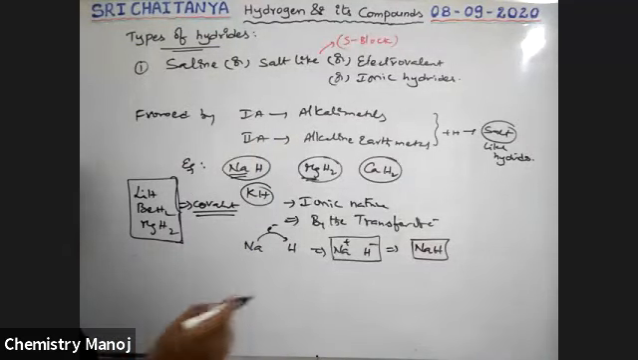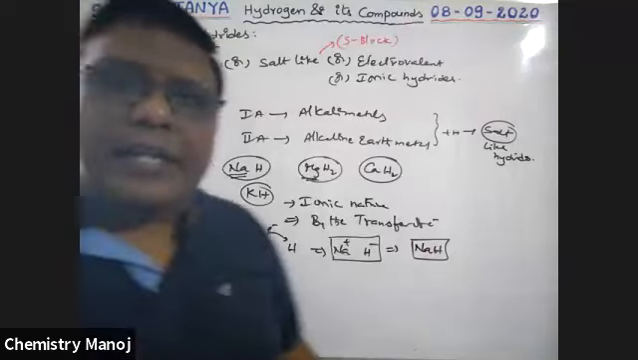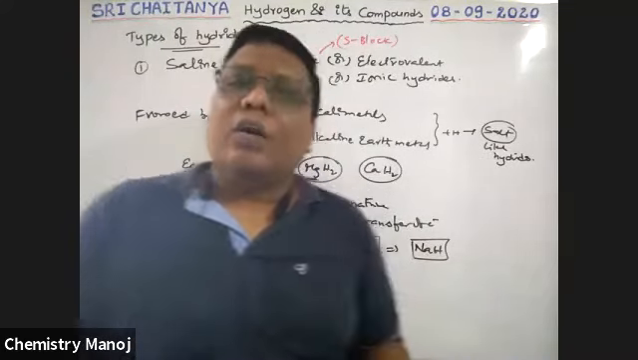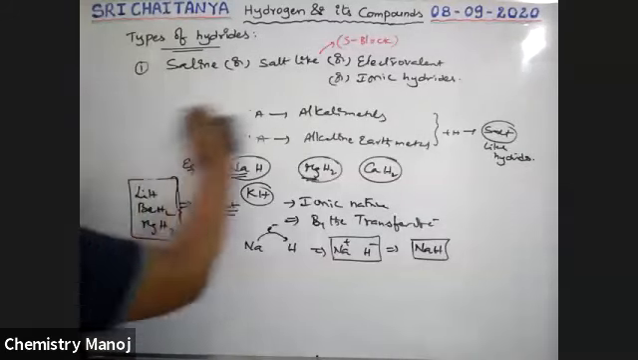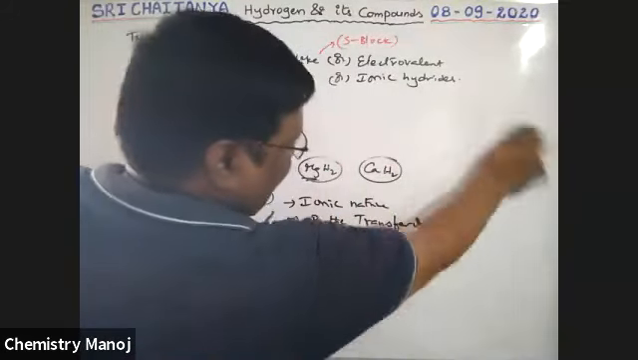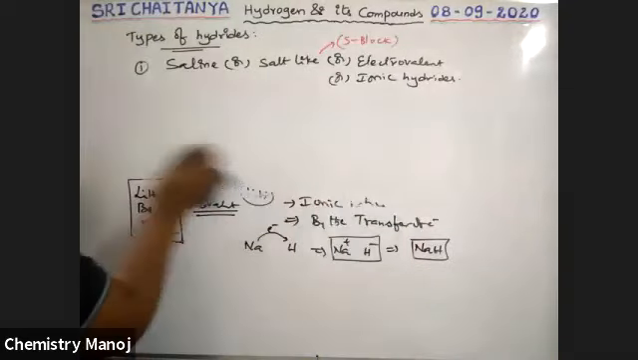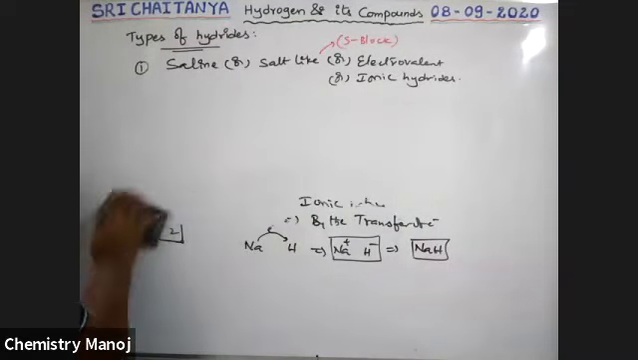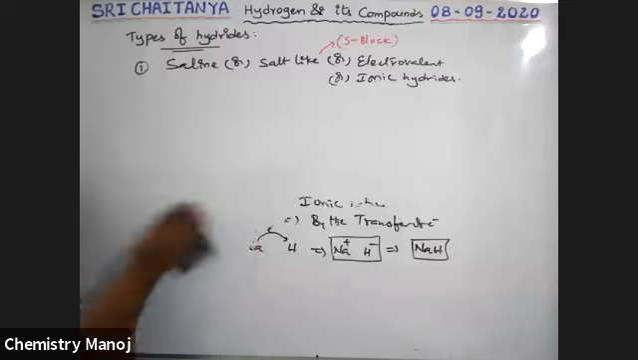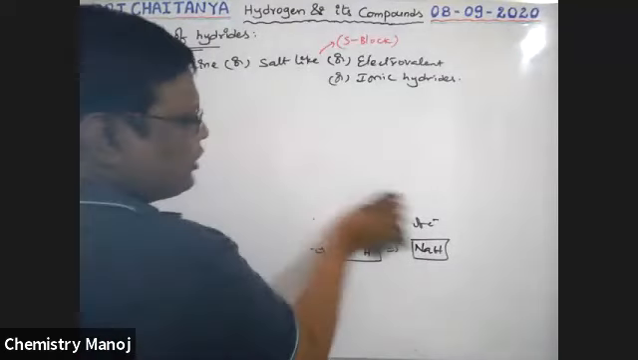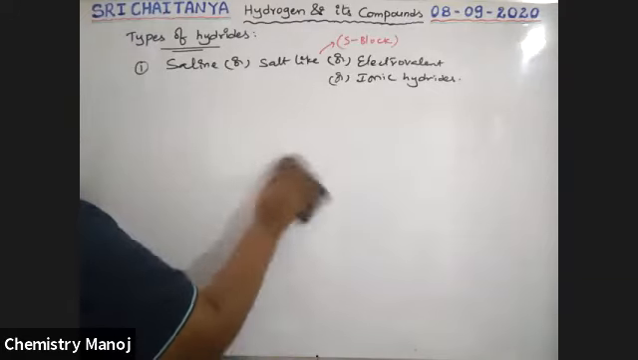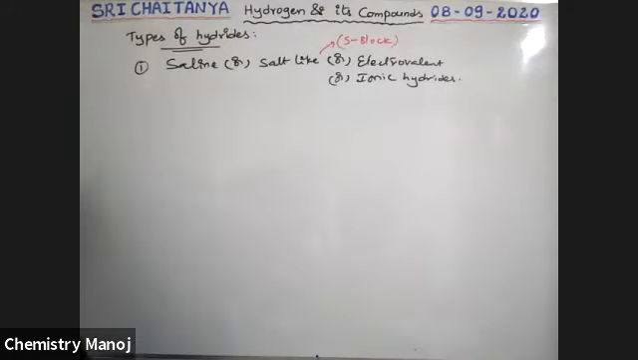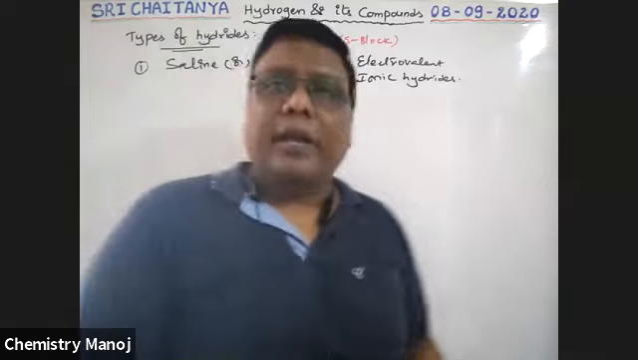So see here. What are the properties of these hydrides? How is this one prepared? Preparation of these hydrides: when a metal is heated in excess of hydrogen, automatically the respective hydride is formed. If we want to prepare sodium hydride, sodium is heated in hydrogen, and that gives sodium hydride.